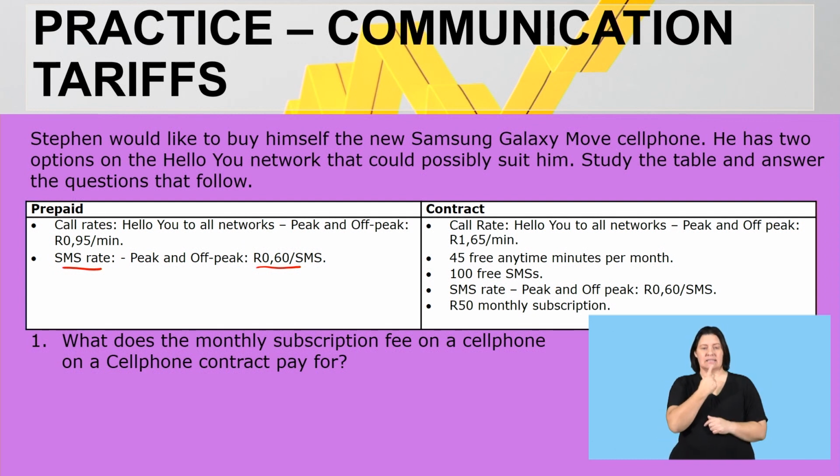It says here, what does the monthly subscription fee on a cell phone contract pay for? Right, so normally the subscription fee is for paying off the cell phone and for all other extras, for example, SMS bundles, depending on what the structure of that specific contract is. All right, so that's for question number one.